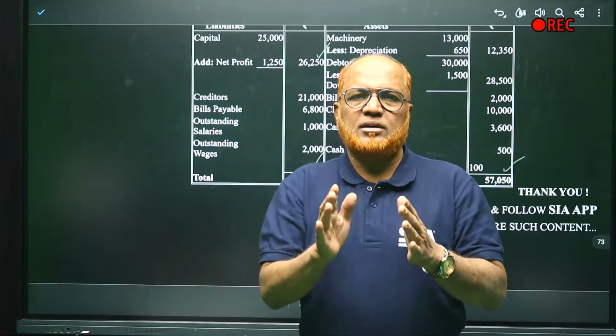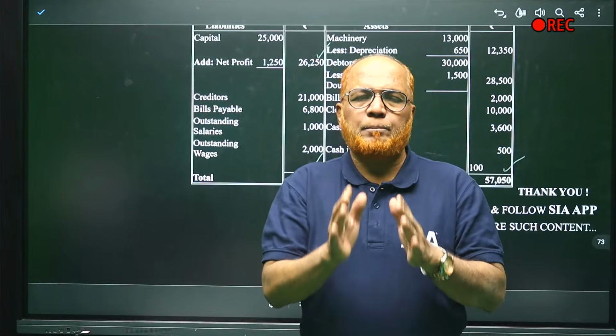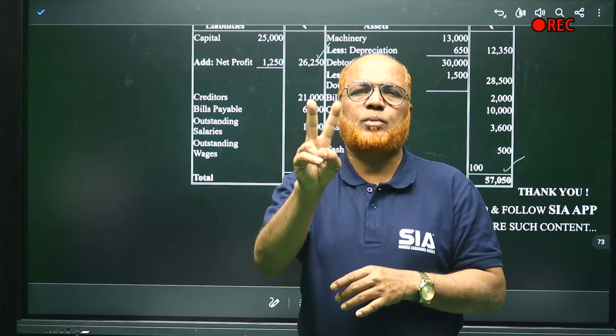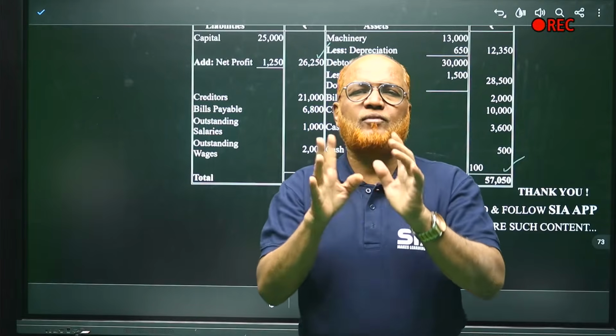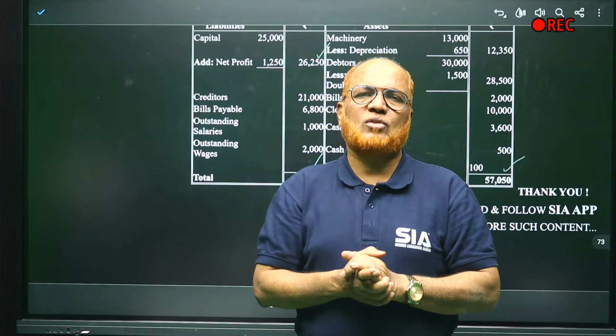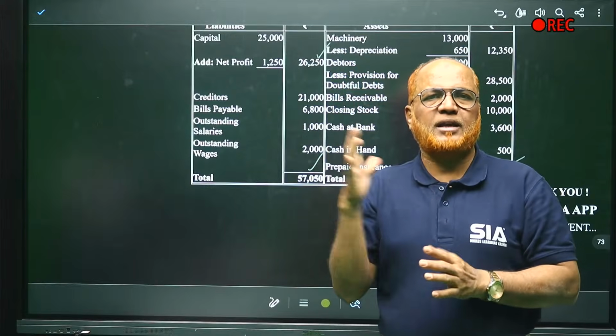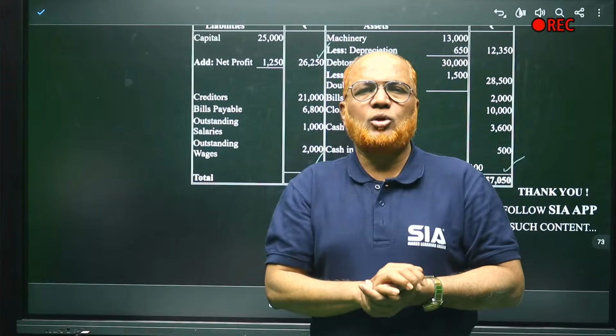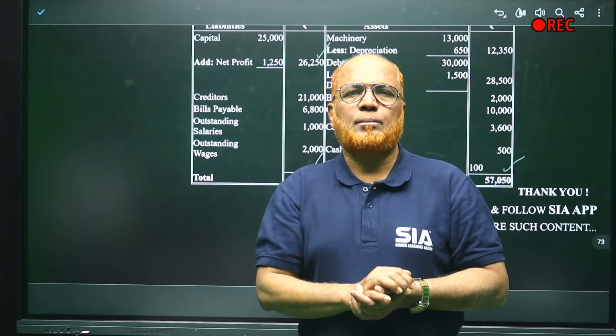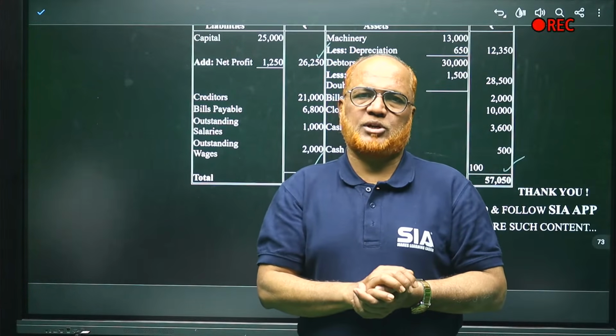In the second unit, I expect compulsorily you will get 2 problems. One problem from the 3-column cash book, the other problem will be from rectification of errors. I have explained these 2 problems. Then unit number 3, we have seen bank reconciliation statement.